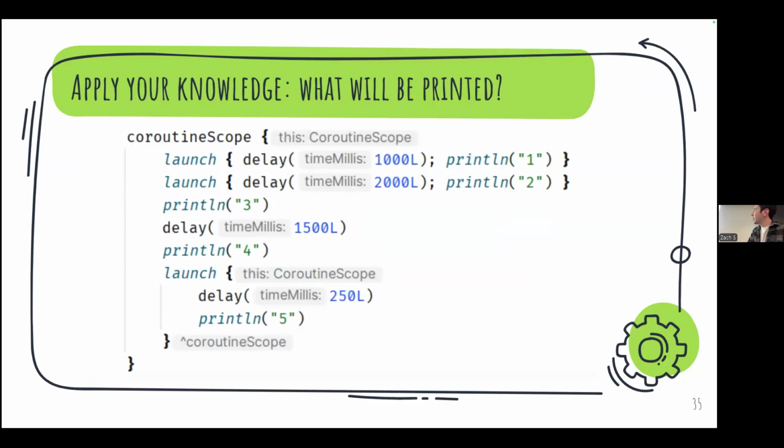Cool. Okay, so another exercise. I'll let you guys think about it for a bit and raise your hand if you have an idea.